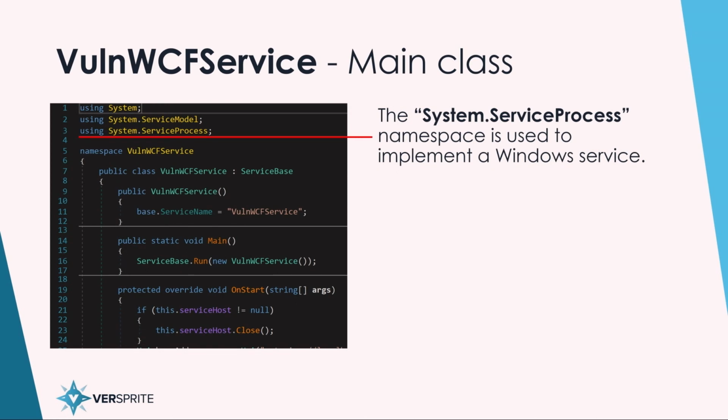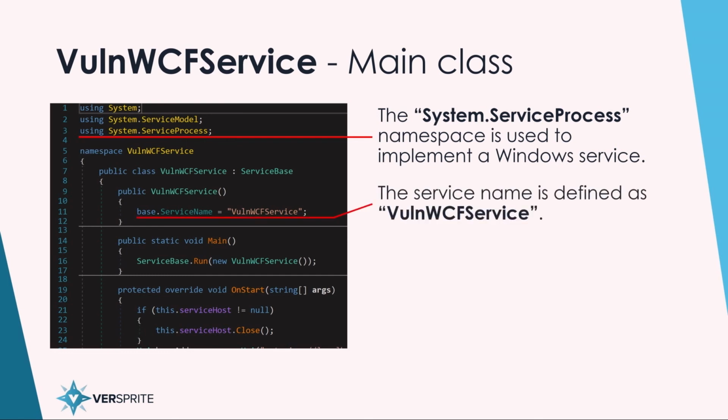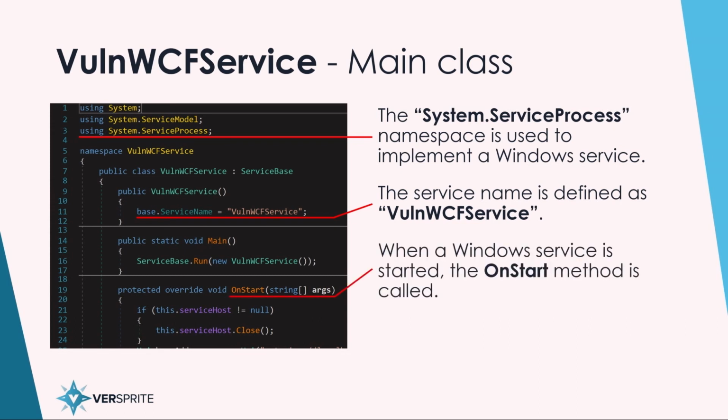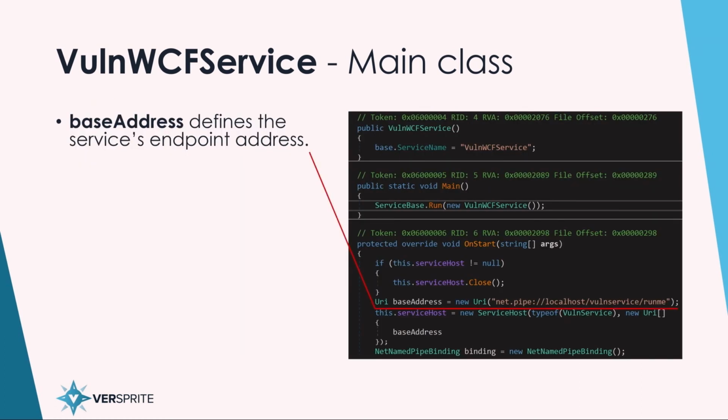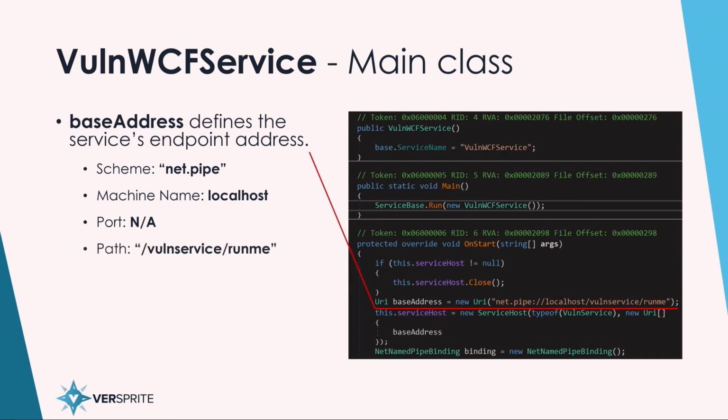The main class starts off by using system.service model and system.service process. System.service process is used to create services in .NET. The service is defined as vuln WCF service, as we saw whenever we were enumerating the target. And the onStart method is what's called whenever a service is started. So within the onStart method, we have the base address. This is the address of the ABC of WCF. You can see that it has a scheme of net pipe, the machine name of localhost. It has no port number because pipes don't have port numbers. And it has a path of vuln service / runMe.